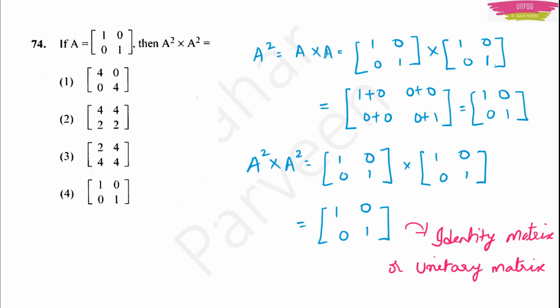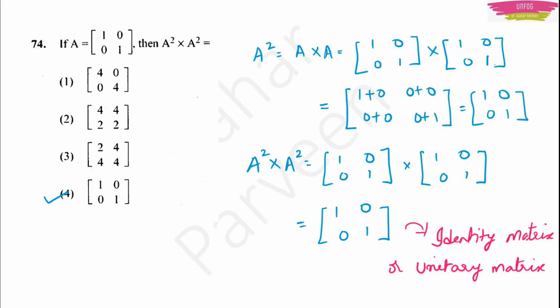It is a special type of matrix containing 1, 0 and 0, 1. The speciality of this matrix is that no matter how many times you multiply the same matrix, you will get the same matrix in the answer also. Okay. This type of question they asked in your HSTR exam in 2015. So option 4 is the right option.